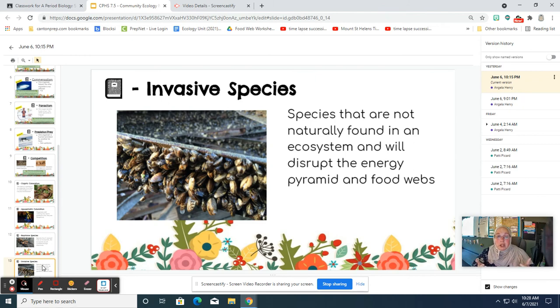A great example here in Michigan, of course, we have our zebra mussels, our round gobies, goldfish, also all sorts of water invasive species, and plants like garlic mustard and purple loosestrife are other types of invasive species. Invasive species come in and they take over from some native species in the food webs, in their energy pyramids, and the entire ecosystem is thrown off balance due to their presence.